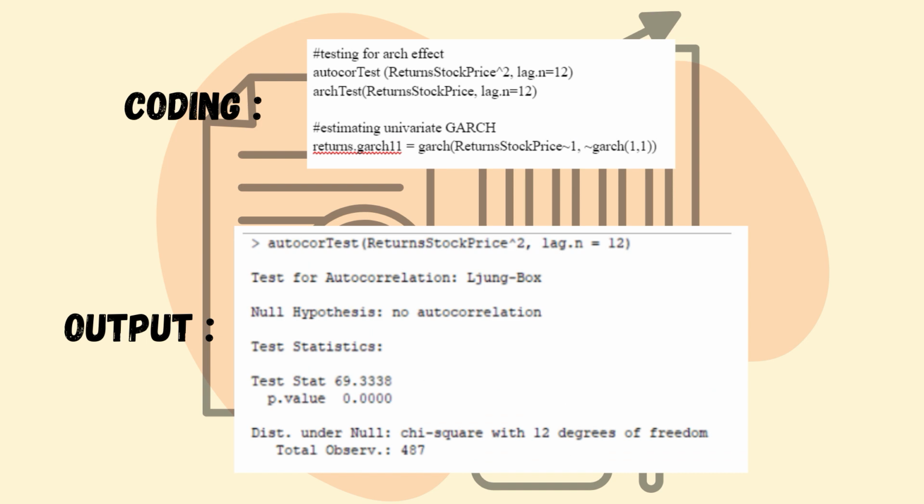so there is no autocorrelation in the data set of return price. Then we do the testing for ARCH effect by using the square data set of return price, and we can conclude that we reject the null hypothesis because the p-value is 0.00, which is less than 0.05. So there is autocorrelation in the dataset.